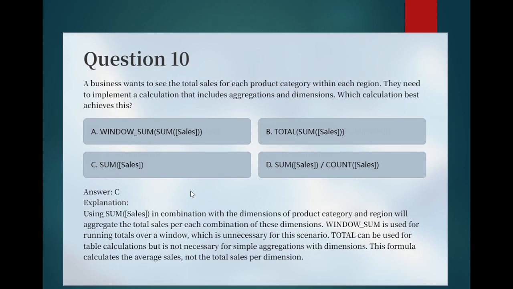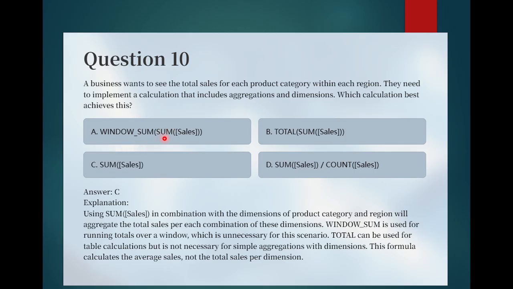Going to question 10. A business wants to see the total sales for each product category within each region. They need to implement a calculation that includes aggregations and dimensions. Which calculation best achieves this? So here option C is the correct option, sum of sales. Sum of sales in combination with the dimensions of product category and region will aggregate the total sales for each combination of these dimensions. So this option is correct.